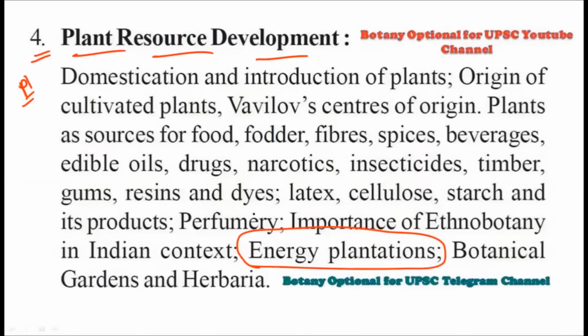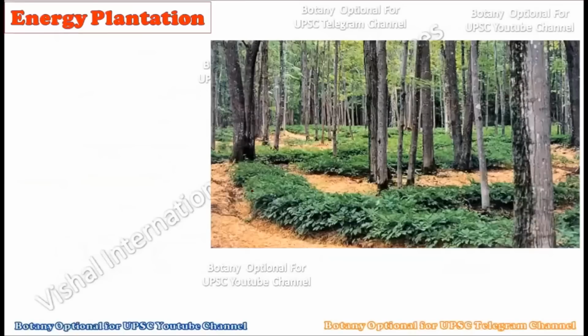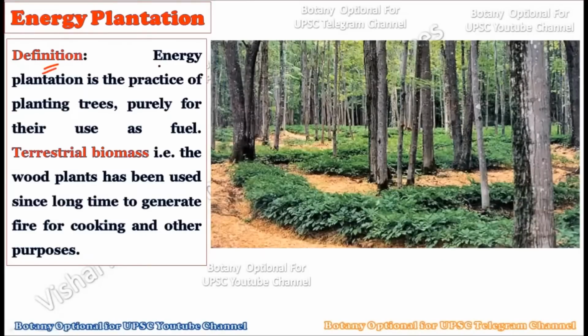We should understand what we mean by the energy plantation, then what are the benefits of the energy plantation, and how we can use this particular phenomenon in the Indian society to help the environment. So let us begin the introduction for this particular topic, which is called energy plantation. Consider the definition first. The energy plantation is the practice of planting trees purely for their use as a fuel. So basically it is a practice of planting the trees.